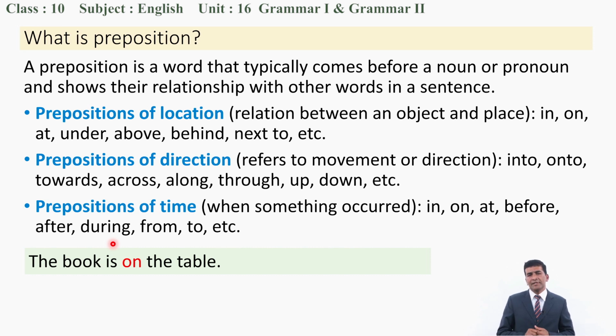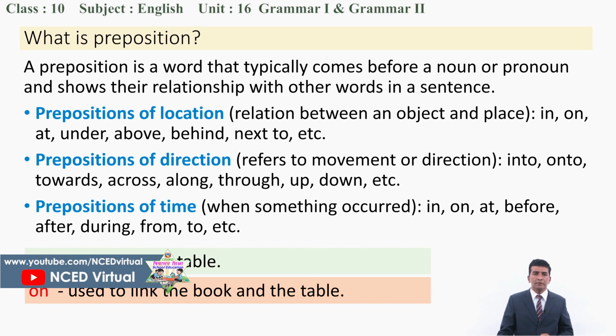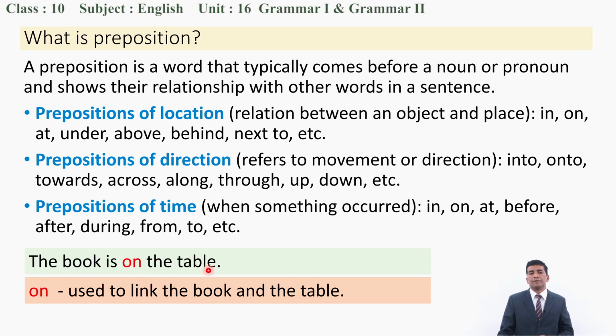Look at this example, this one sentence. The book is on the table. The book is on the table. This red highlighted word, this is a preposition, we knew it. "On" is used to link the word book with the table, or to show relation between book and table, we used "on".